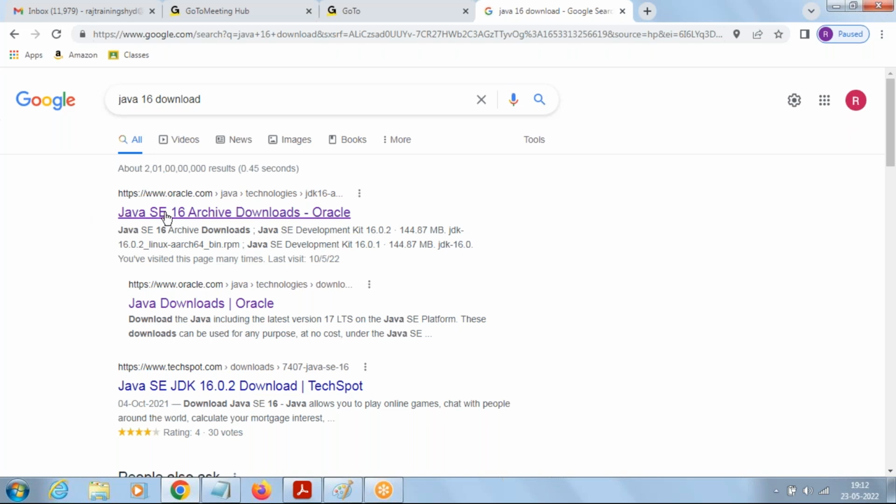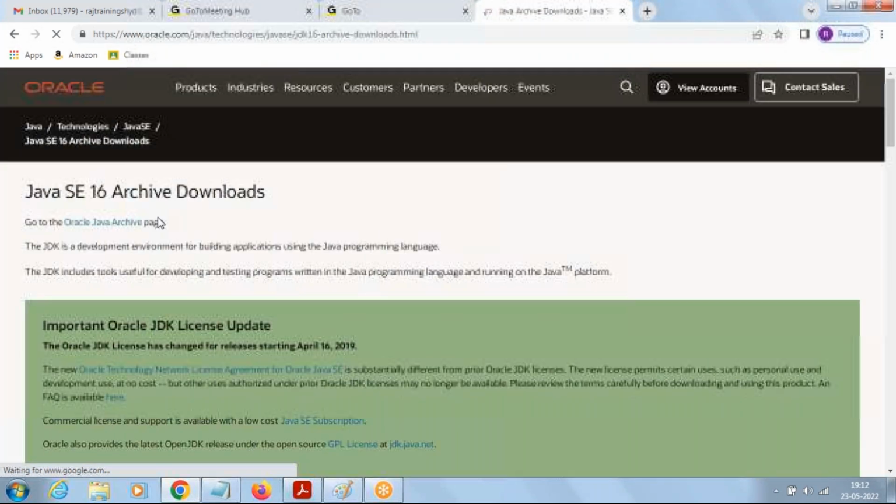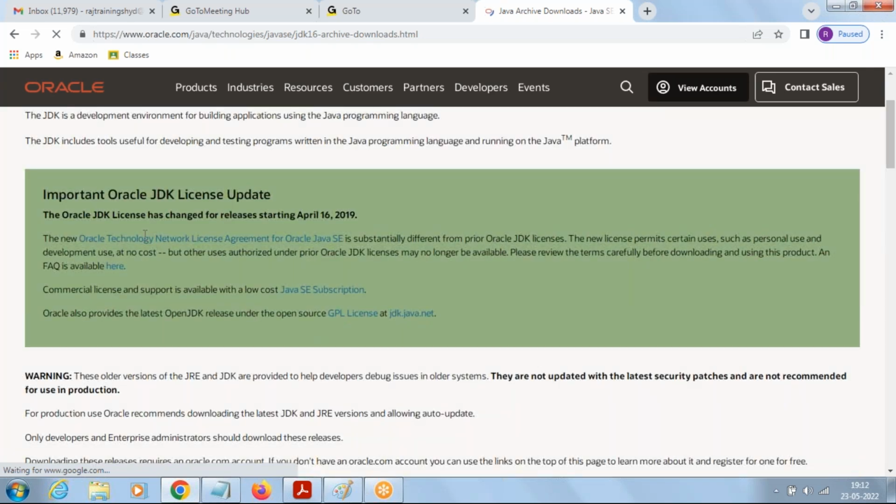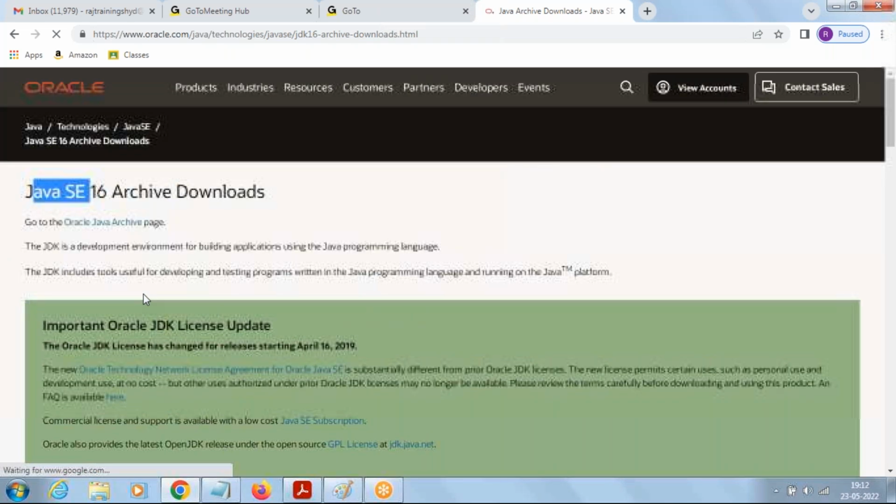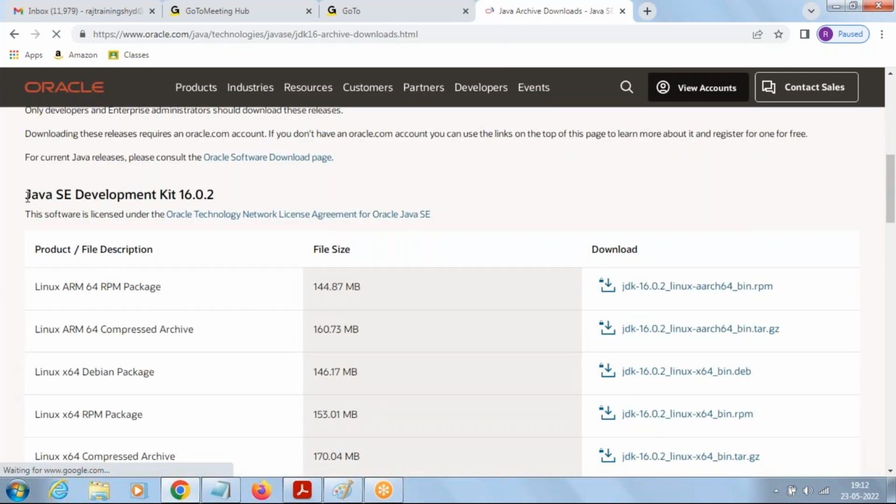Now, open the first link you get from your Java SE 16 downloads search. Java SE, and what is this Java SE? Java Standard Edition, and this is going to download the Java SE Development Kit, which we call JDK. JDK means Java Development Kit, and we are going to see the 16 version. You can even go with the 18 version, which is the latest version.